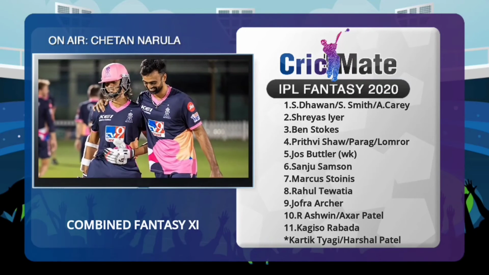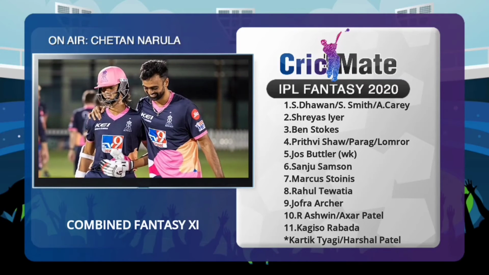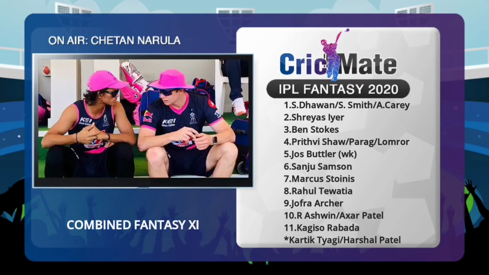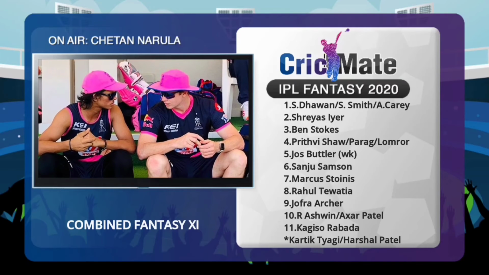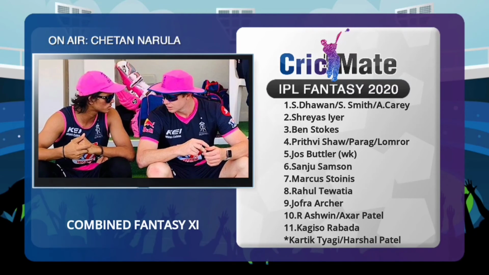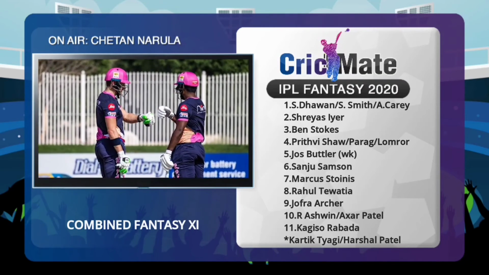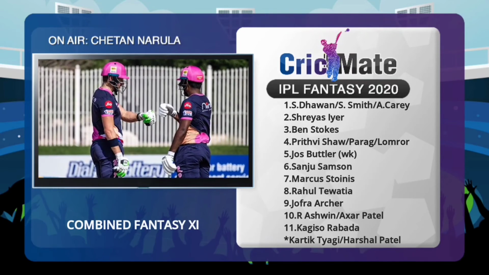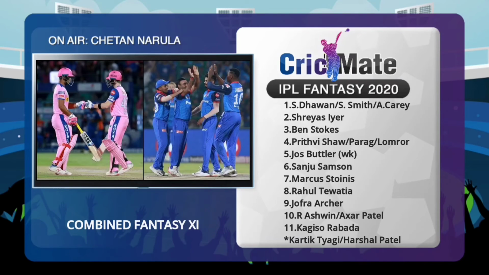Shaw and Dhawan are scoring runs, but it just depends on what sort of form they will be in going into the second half of the tournament. If they continue it, then of course, you need to pick these guys. But at this moment, you need to balance out your big-time players. So if you have somebody like an Iyer or a Ben Stokes available, or a Jos Buttler and Sanju Samson available, then Prithvi Shaw just falls down the pecking order.